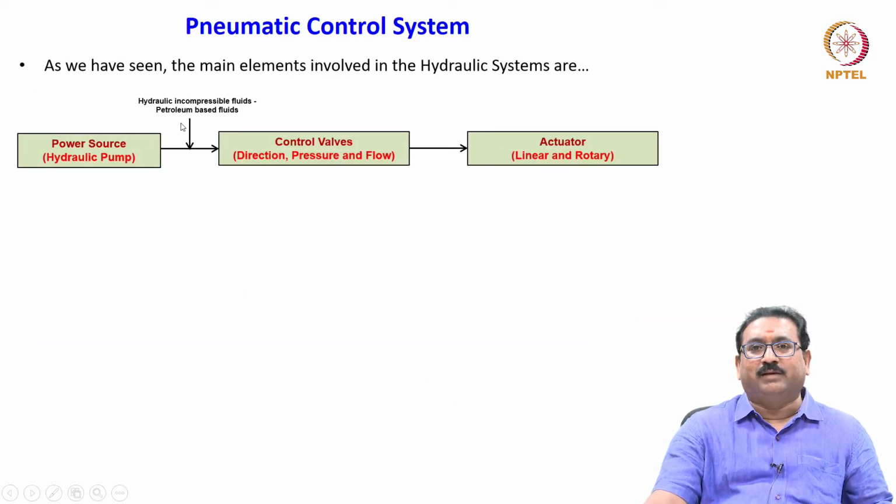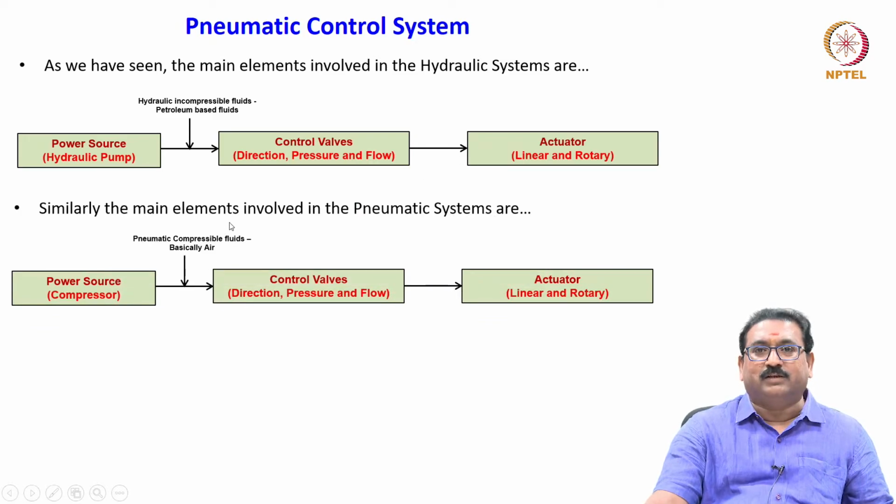As we have seen the main elements of oil hydraulics in the last classes, which includes the power source. As I have told you, hydraulic pump is a power source in which hydraulic incompressible fluids, petroleum based fluids are used as a working media. Then control valves are there, direction control valves, pressure control valves and flow control valves. And finally, the actuator includes the linear and rotary. These are the very important elements in the hydraulic system.